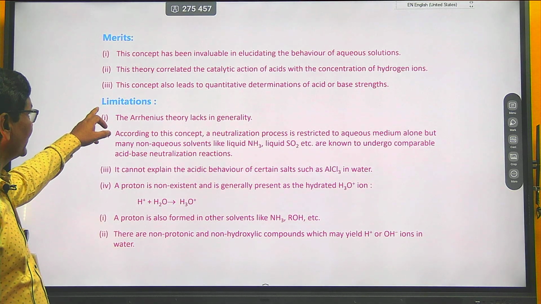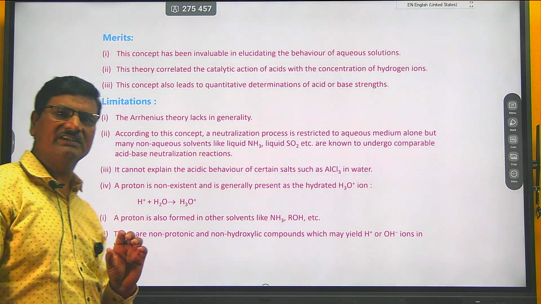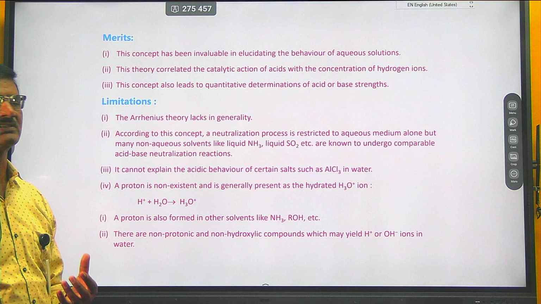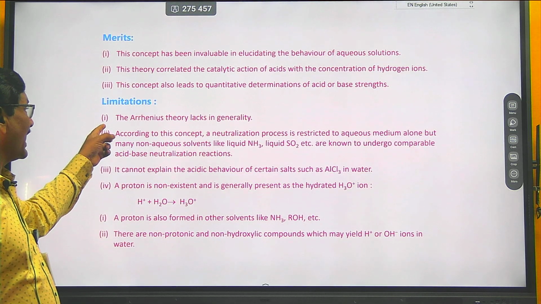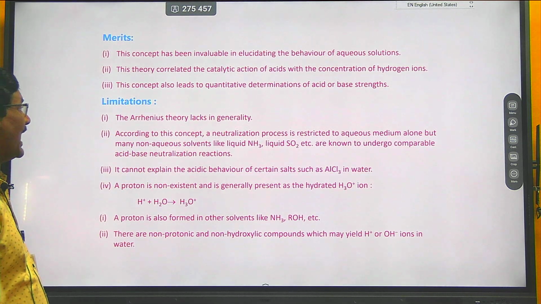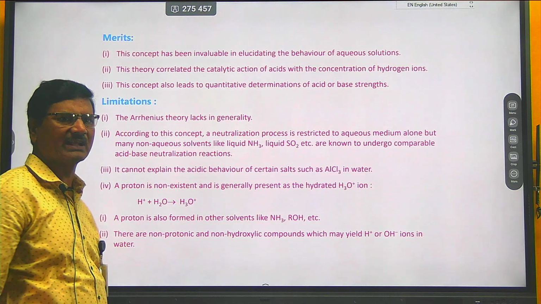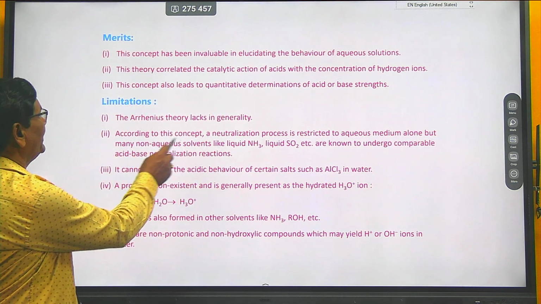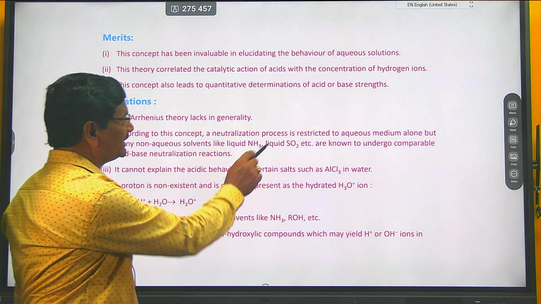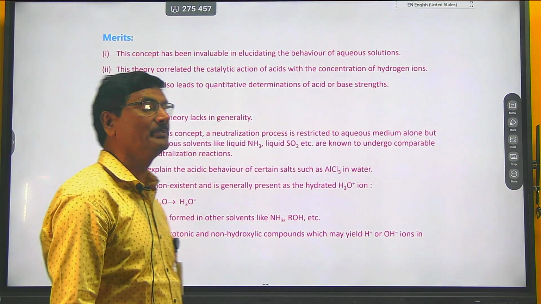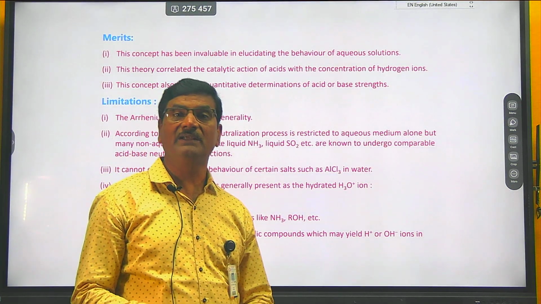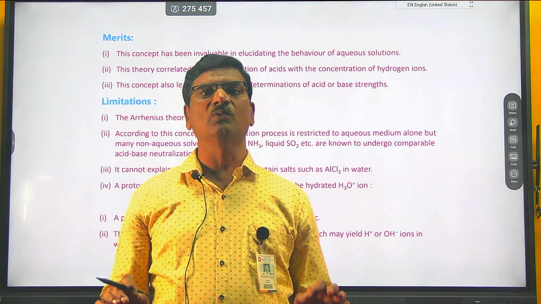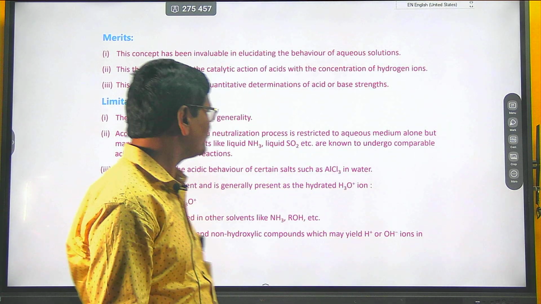Then the next point is the limitations, that is, the drawbacks. What are the drawbacks present in this theory? According to the Arrhenius theory, there is a lack of generality. One limitation is that the neutralization process is restricted to aqueous medium only. Any solid substances are not encountered in this theory.